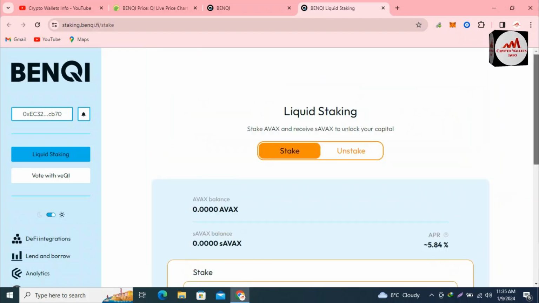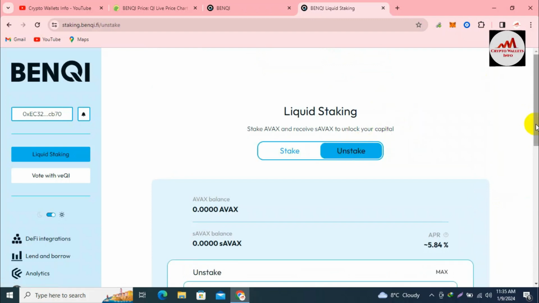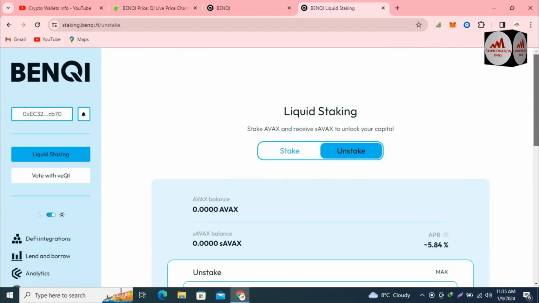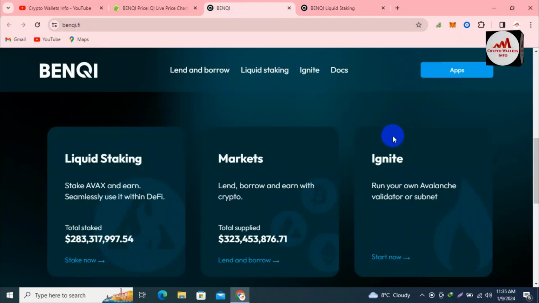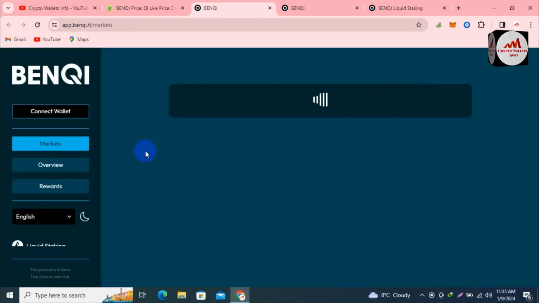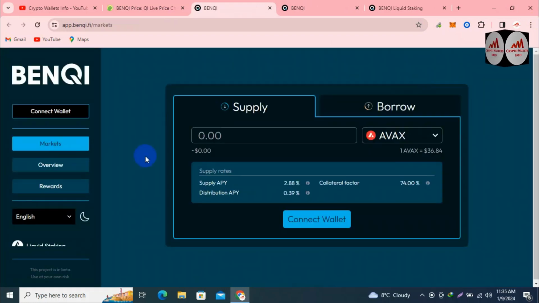Okay, I think you properly understand. If you need to unstake, simply click on unstake, enter the amount and click on unstake. The second option is available at app.benqi.fi, where you can get rewards for providing liquidity, or you can also supply or borrow.